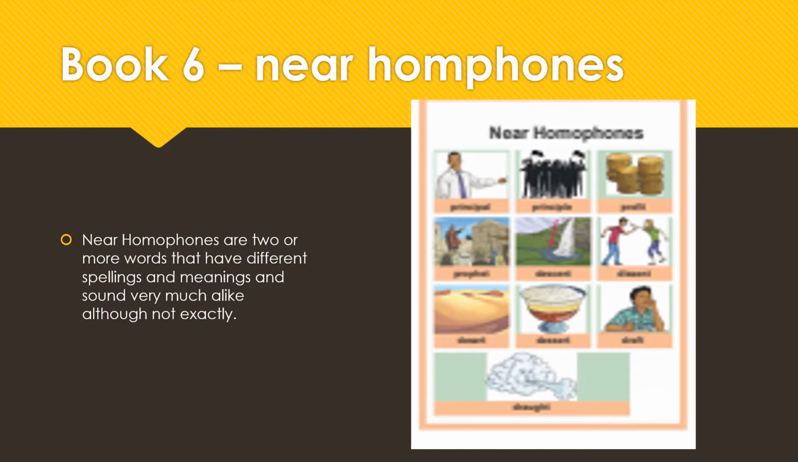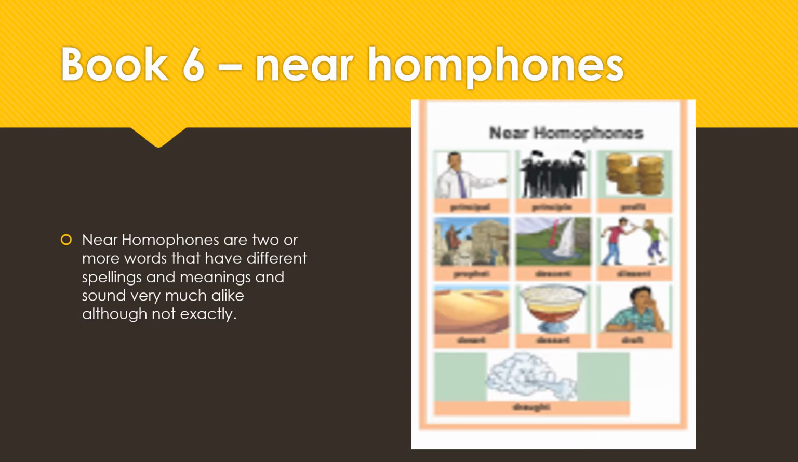Near homophones. Near homophones are two or more words that have different spellings and meanings and sound very much alike, although not exactly. In this picture is principal and principle. So a principal would be like the head teacher of a school, and a principle is also your ideas and your opinions. You have profit, which is the amount of money you could earn, or prophet as in a god or somebody within the religious section who would offer a prophecy.